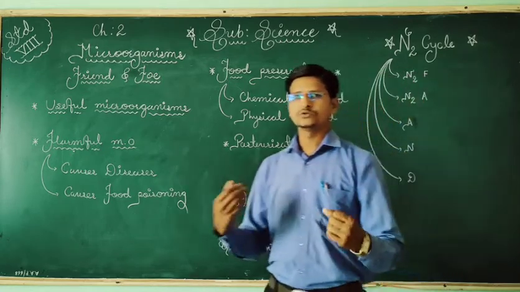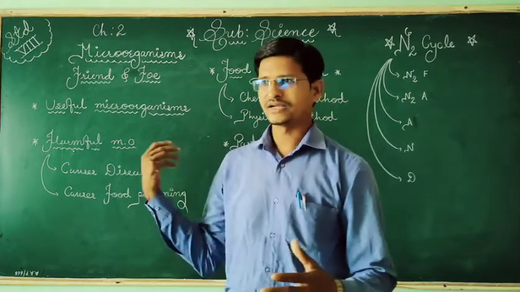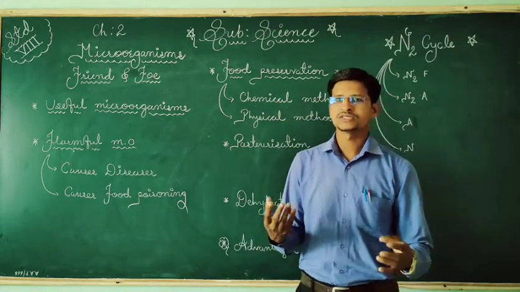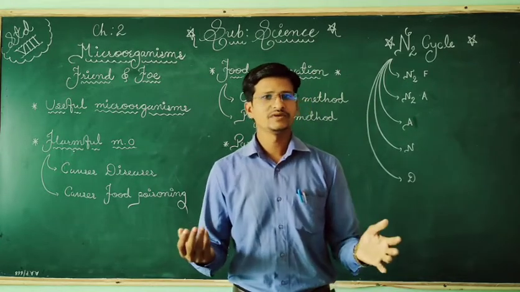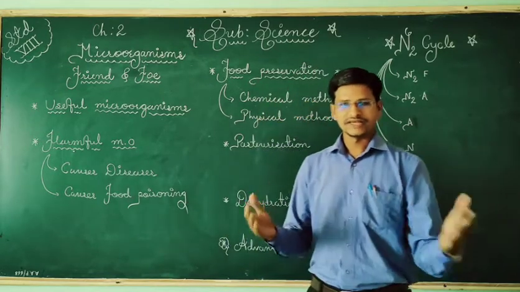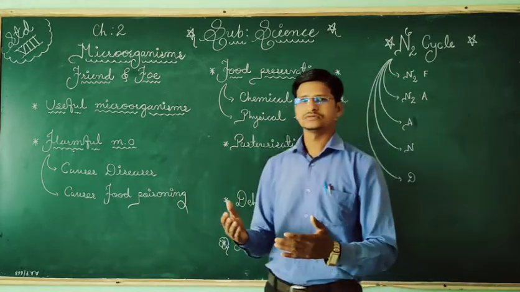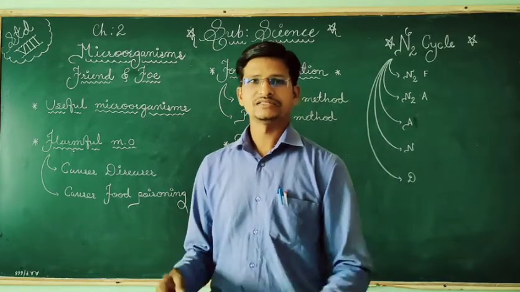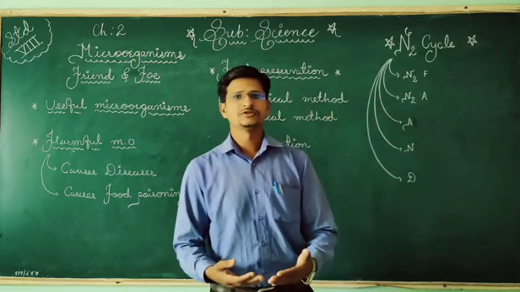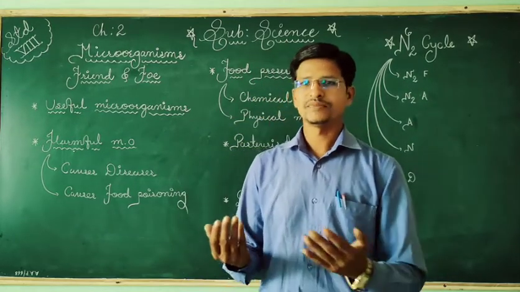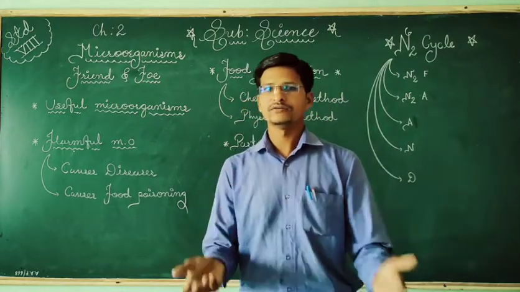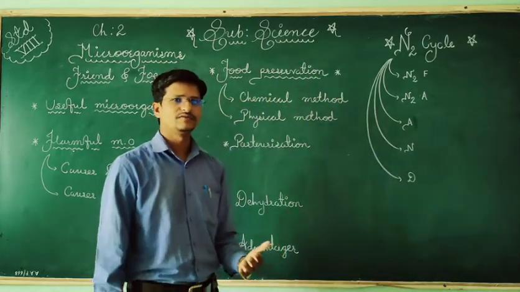Before that, I want to revise something regarding microorganisms. As you all know, microorganisms are microscopic and we are not able to see them with our naked eyes. So for that we need a microscope, and the scientist who described the first cell was Antony van Leeuwenhoek. Then the branch of science that studies microorganisms is microbiology. The scientists who study microorganisms we call microbiologists. These are the common things we discussed in our previous video.